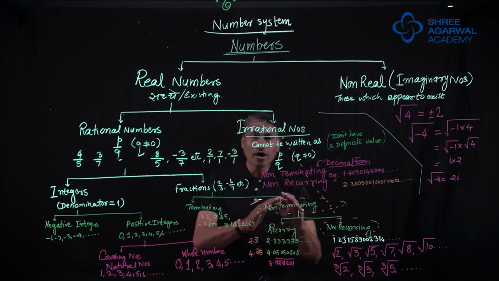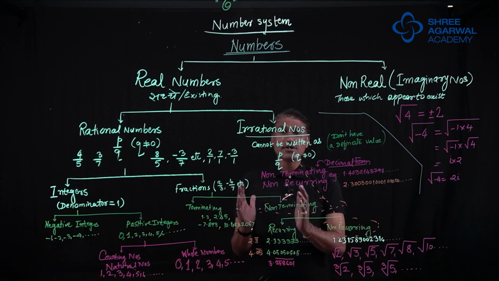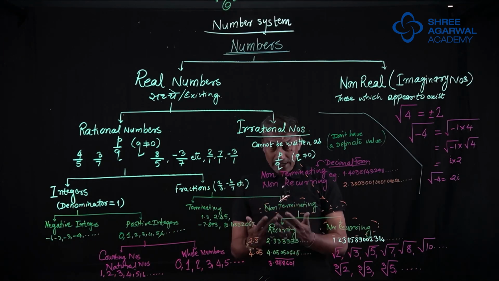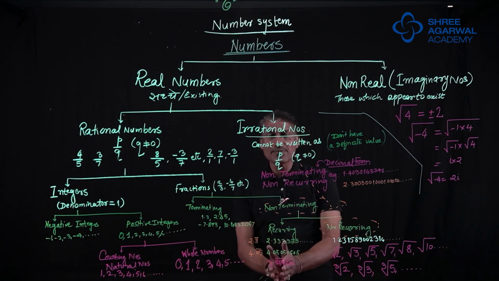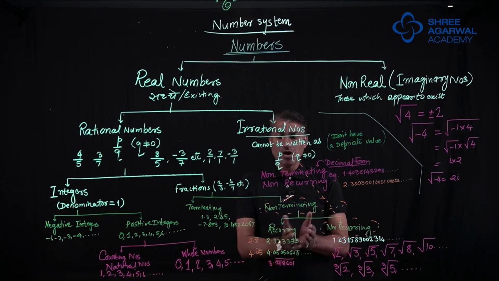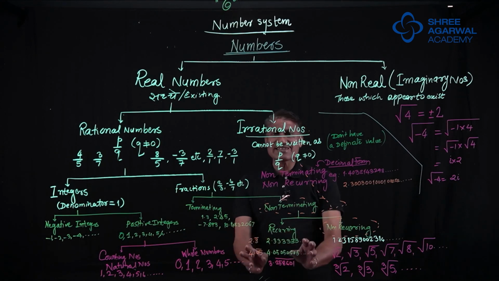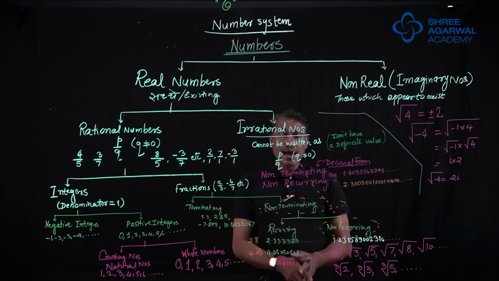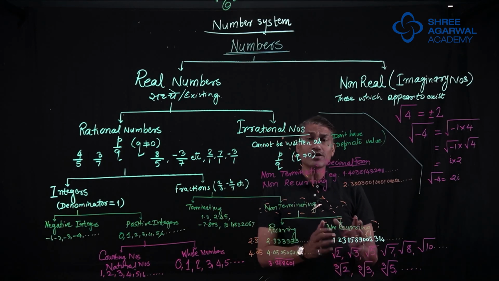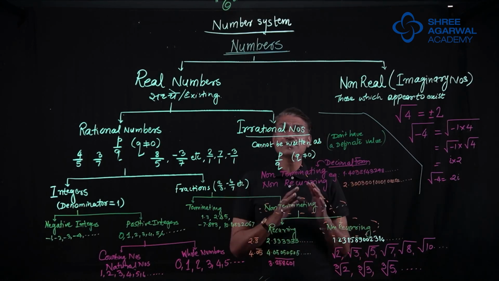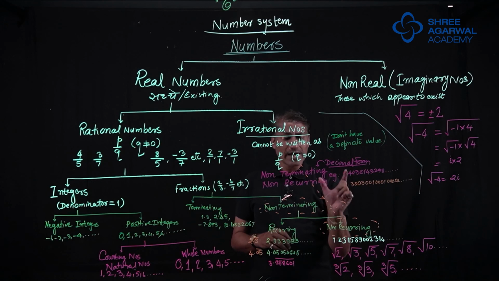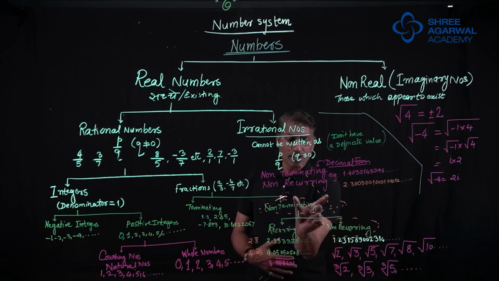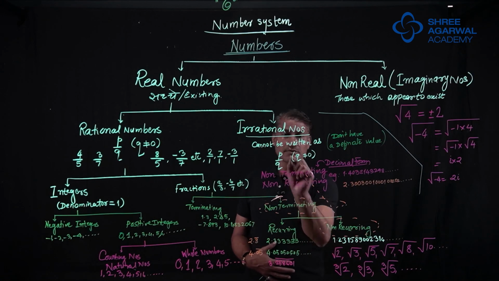Non-terminating. In non-terminating, there are 2 types: recurring, coming again and again, repeating, and non-recurring. Recurring, I gave you examples like 2.3333 dot dot, or 4.050. These are just examples. You can take any number of examples. And non-recurring, non-terminating means no number repeats. It doesn't stop. You have to put dot, dot, dot. All such numbers, I would say, are bad numbers. Non-recurring, non-terminating numbers are called irrational numbers.